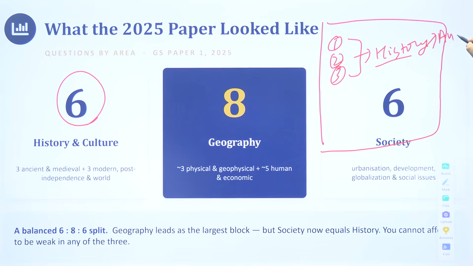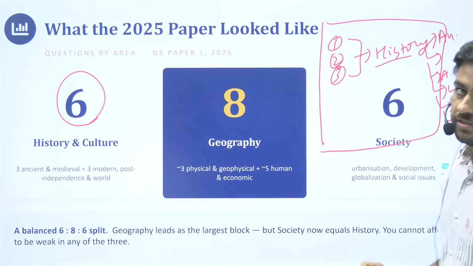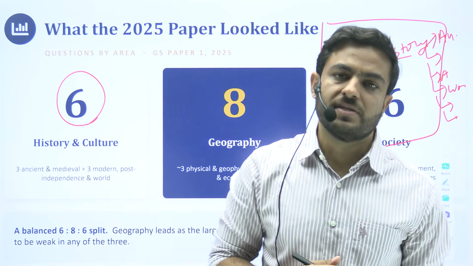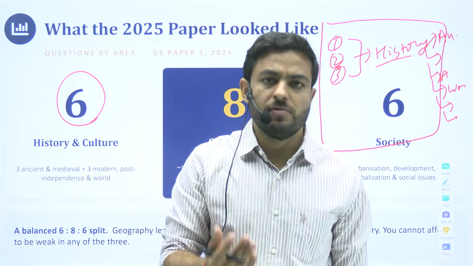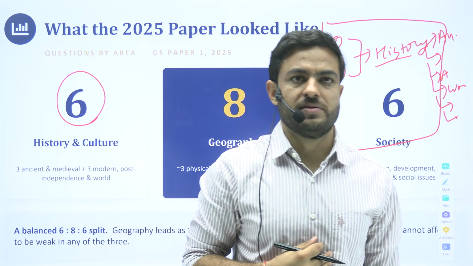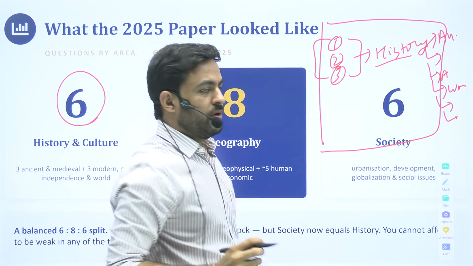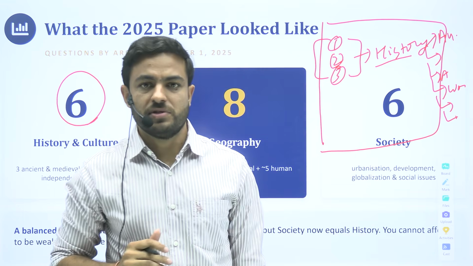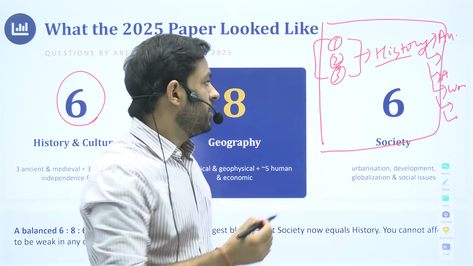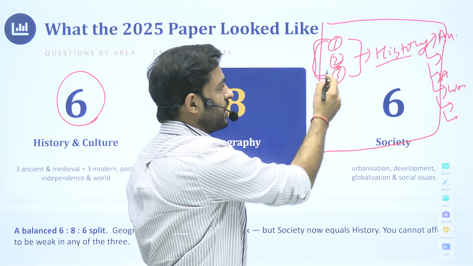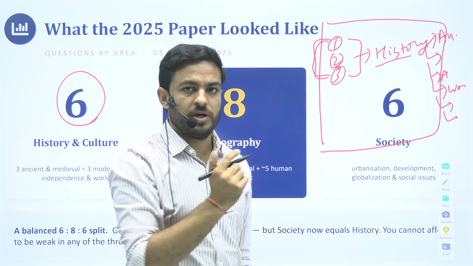There will be questions from ancient, medieval, art and culture, world history, modern history, and post-independence issues. These are different subjects within history as well, and we would be discussing these in detail. So you would see 3 questions of 10 marks, and then you are mentally prepared. If you've done a good study of the previous year questions, you have a good account of these being the 3 history questions you would approach.